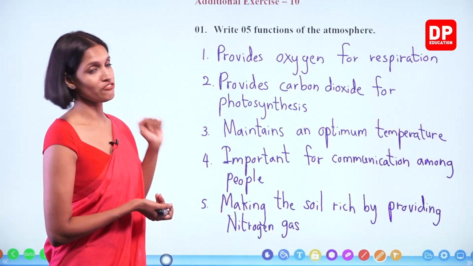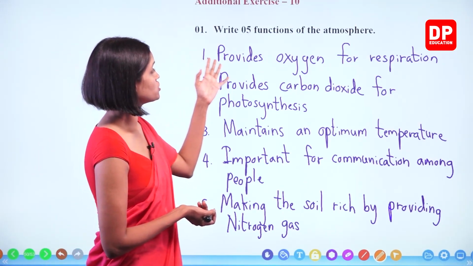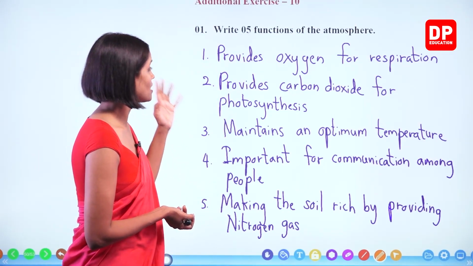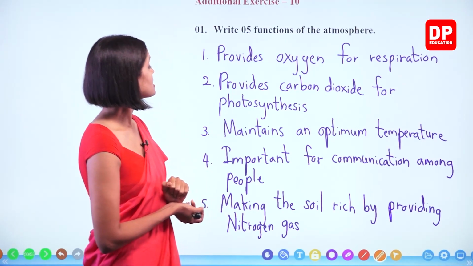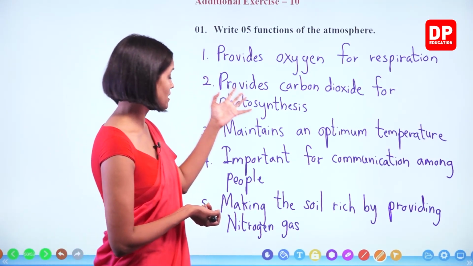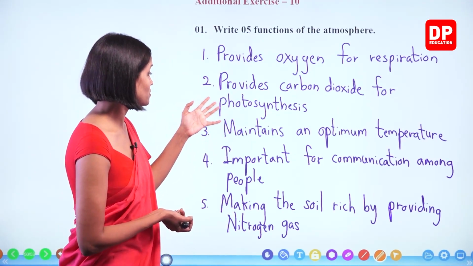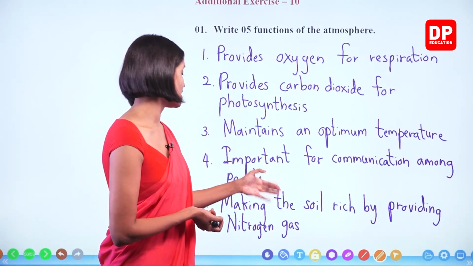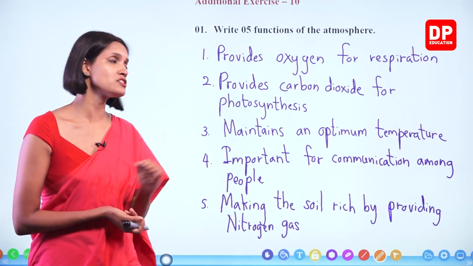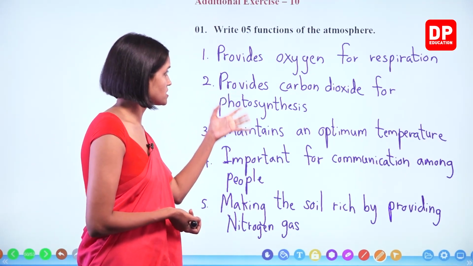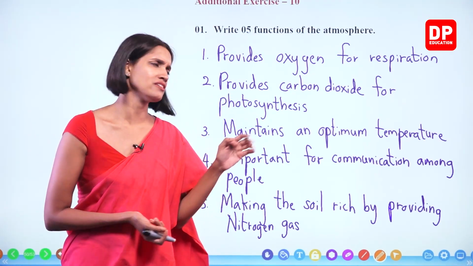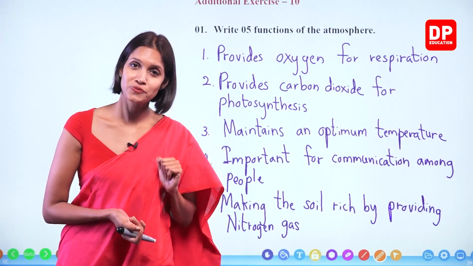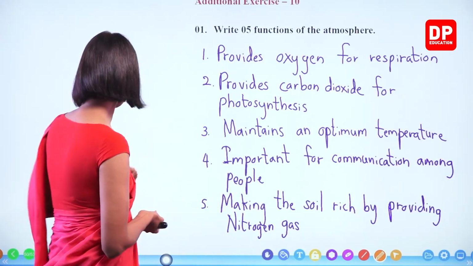Write 5 functions of the atmosphere. Provides oxygen for respiration. Provides carbon dioxide for photosynthesis. Maintains an optimum temperature. Important for communication among people. Making the soil rich by providing nitrogen gas. Okay, children. So these are some functions of the atmosphere. You can write all the other functions too. We'll move on to the next.